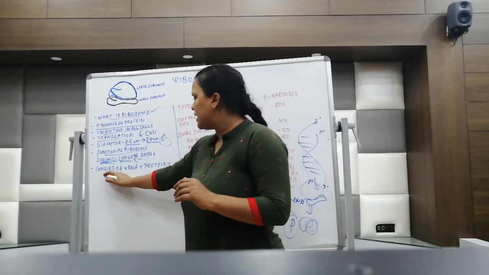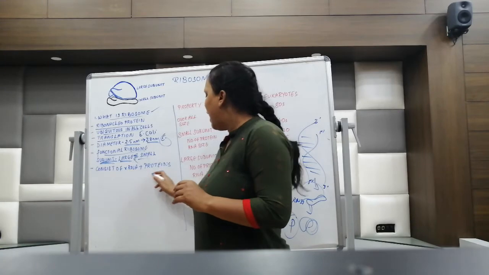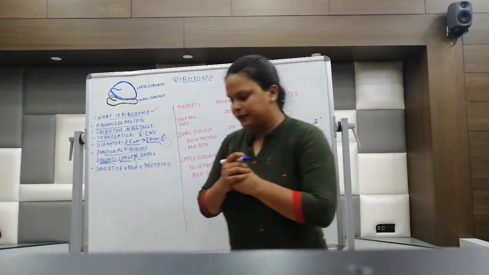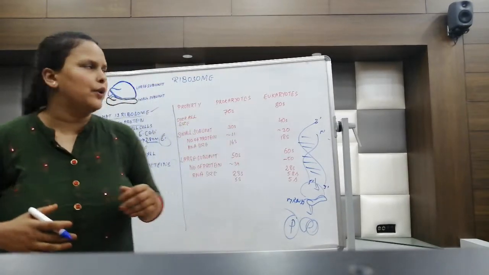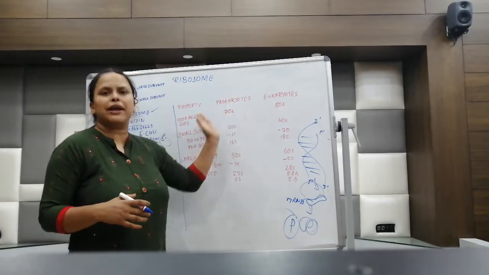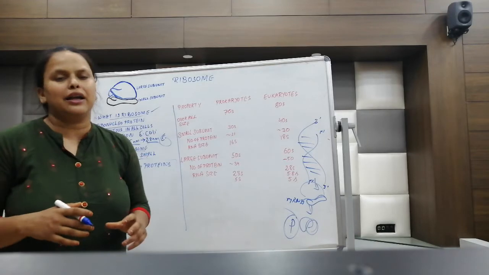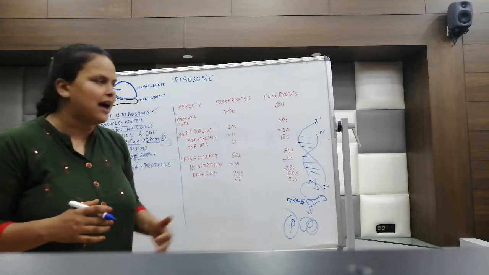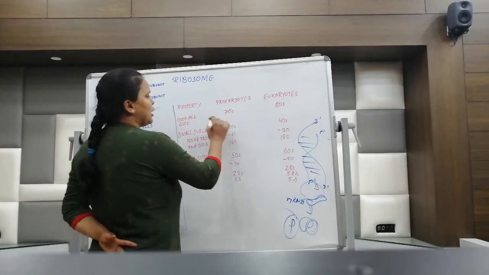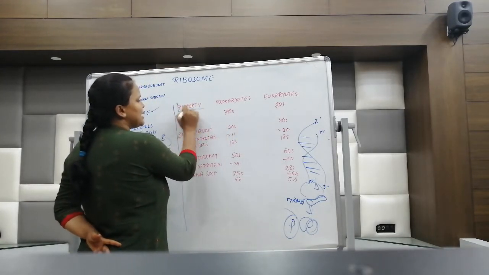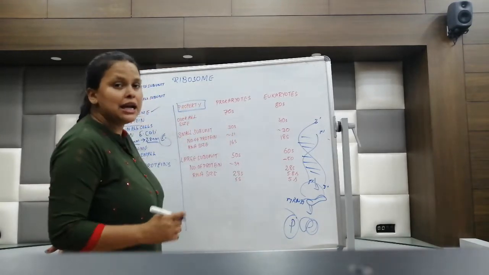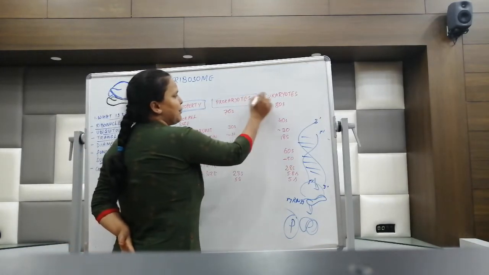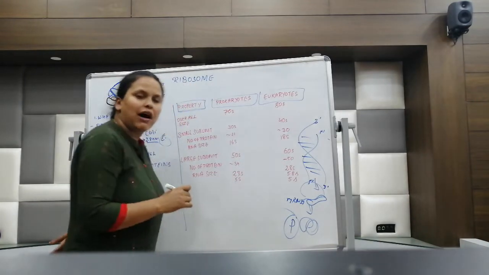Next property is especially that it consists of rRNA and protein, that is, ribosomal rRNA and protein. Now what we are going to do is try to differentiate the kind of RNA, the subunit of RNA we have in prokaryotes and in eukaryotes. So we have taken certain properties and then tried to find out what kind of RNA is there in the prokaryote and what kind of ribosome is there.